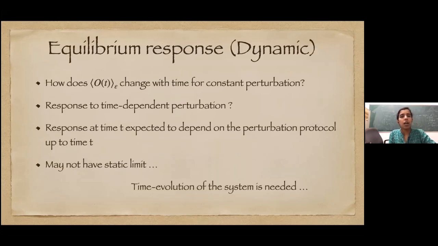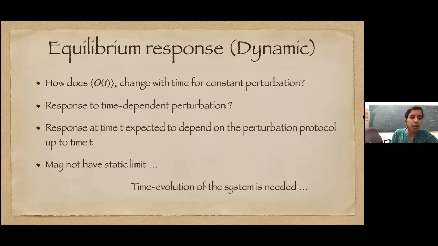Now let's go to a more dynamic scenario. We saw that this expectation value of O, starting from t equal to 0, changes with time, and only then reaches this static value. So the more general question is, how can we predict O(t) as a function of time? And of course, the perturbation could have been time dependent. Then it becomes essential that we know how to deal with the dynamical picture.